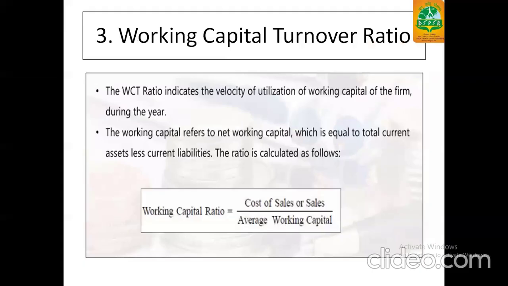Third portion is working capital turnover ratio. Now, working capital indicates the velocity of utilization of working capital of the firm. Now, for this, we should know what is working capital. It is current assets minus current liabilities. Referred to as net working capital, which is equal to current assets minus current liabilities. Now, ratio for working capital turnover ratio is cost of sales or sales upon average working capital.